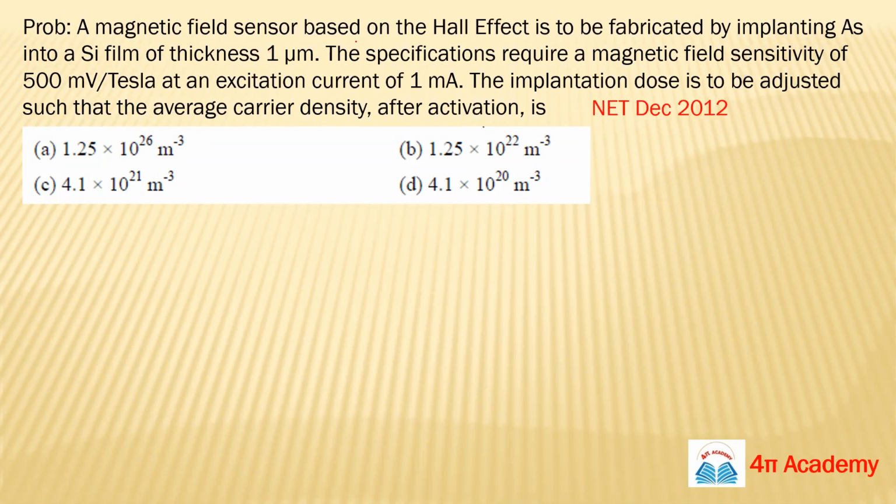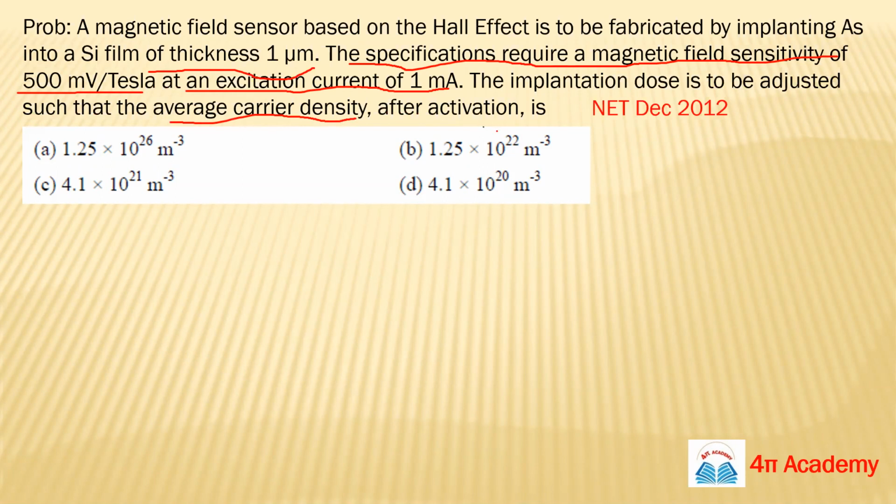A magnetic field sensor based on the Hall effect is to be fabricated by implanting arsenic into a silicon film of thickness 1 μm. The specifications require a magnetic field sensitivity of 500 mV per Tesla at an excitation current of 1 milliampere. The implantation dose is to be adjusted such that the average carrier density after activation is.